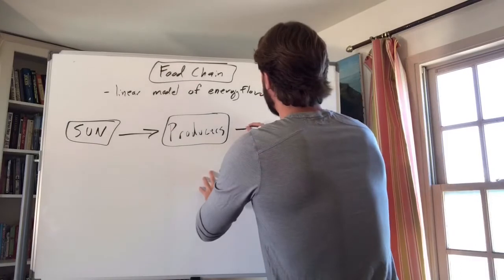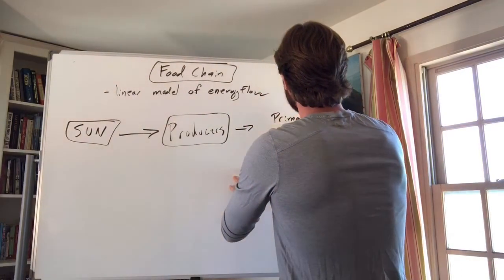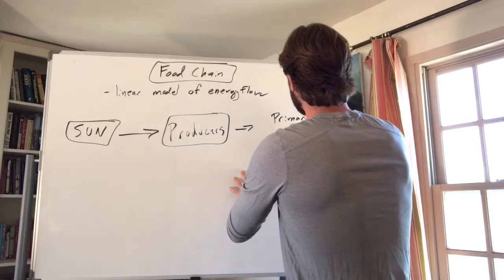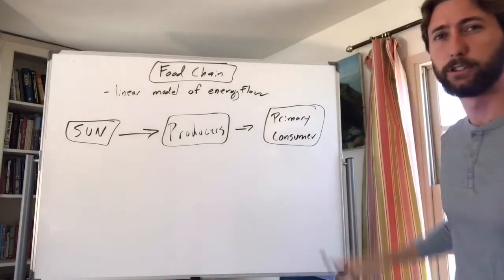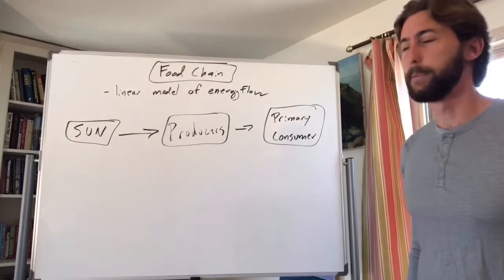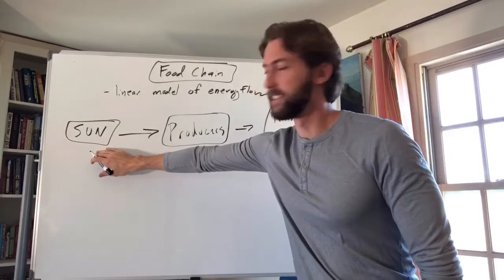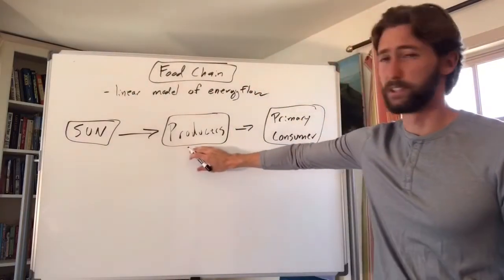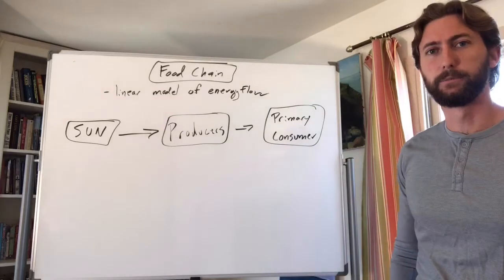And then you're going to have your primary consumers. The first to eat. Now remember, what's going to be a primary consumer? That's going to be an herbivore or maybe an omnivore, right? They're going to eat plants, right? So energy starts with the sun. Sun is then converted into chemical energy through photosynthesis by producers. Producers are then eaten to feed the primary consumers, right?